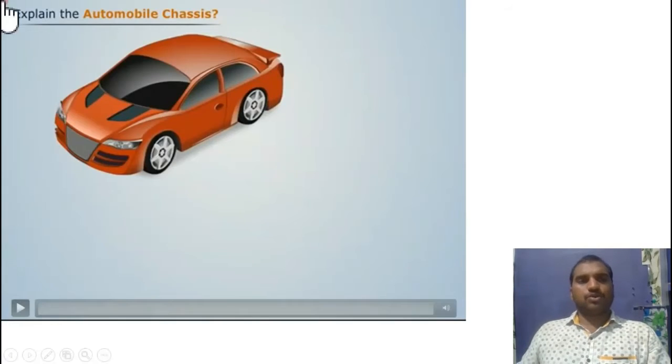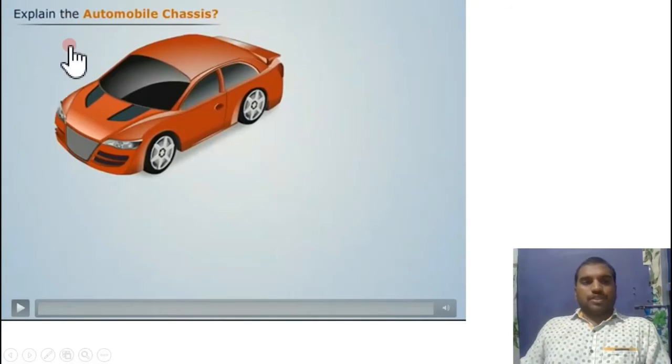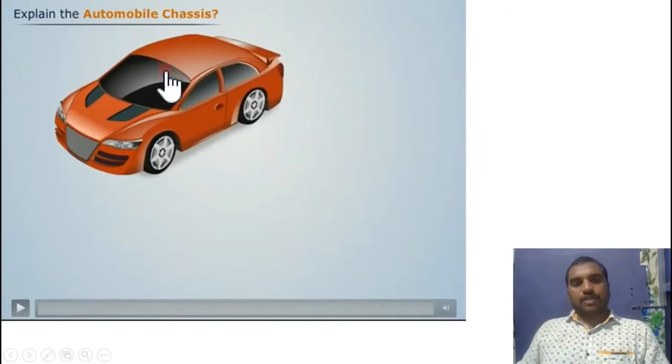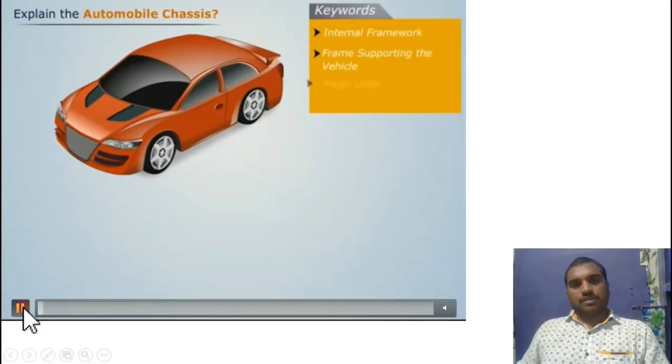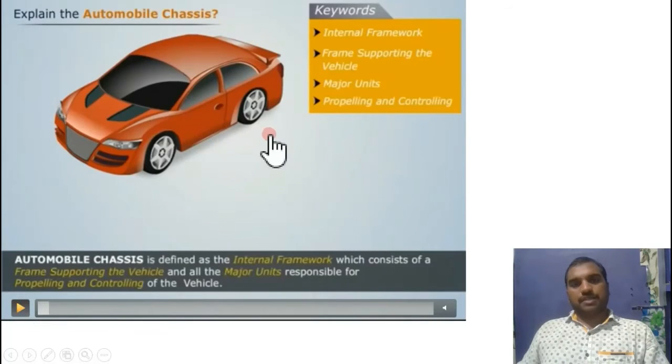Now you can observe the video. So this is the video which is related to the chassis frame. Is it right? So now observe here. If you observe, the keywords present here are internal framework, frame supporting vehicle, major unit, propelling and control unit.